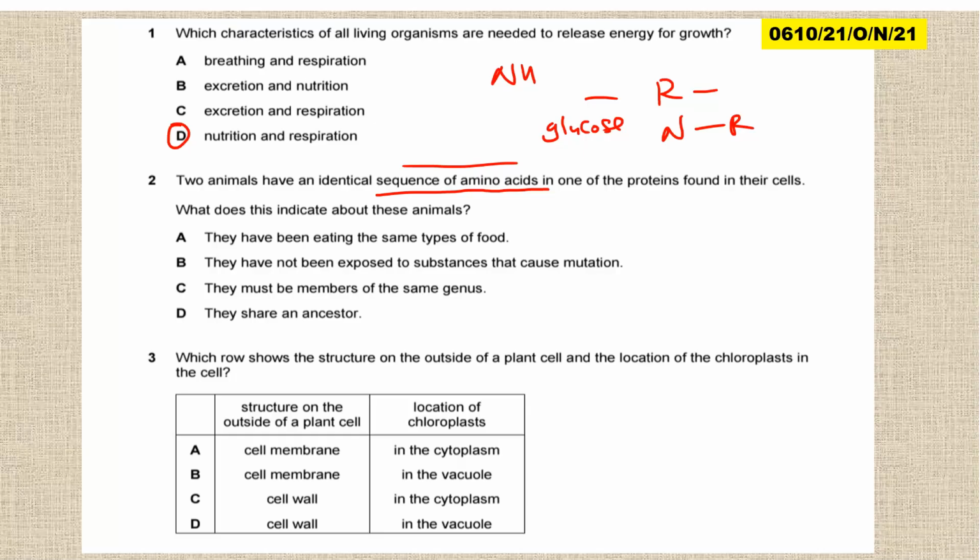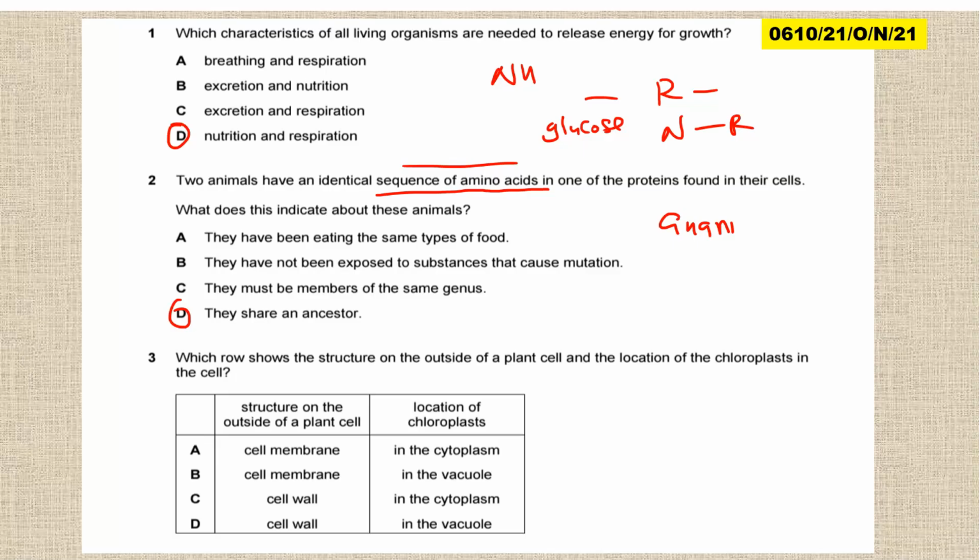Protein sequence, by the way, amino acid sequence, those G that we've seen is guanine. Guanine is an amino acid. Cytosine, then we have thymine. Those are amino acids, okay, that make up the DNA sequence. So, which means they have a common ancestor. So if you have the same sequence, they have a common ancestor.